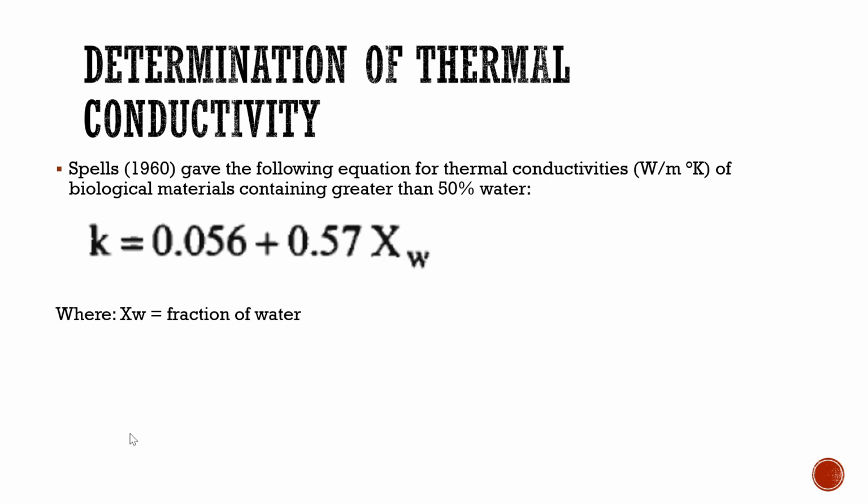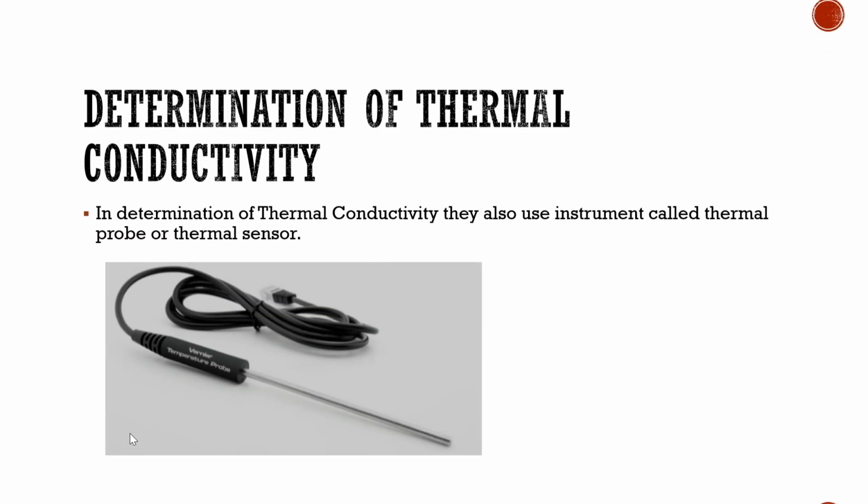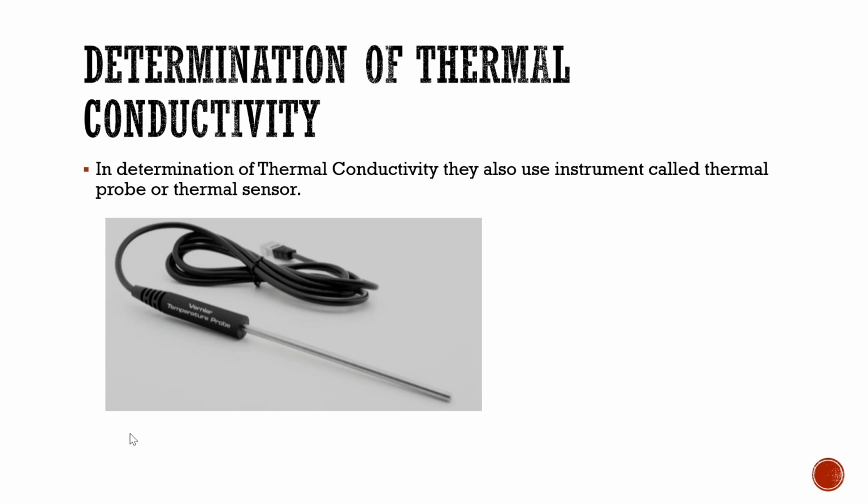Other than using formulas, in determination of thermal conductivity, they also use a thermal conductivity instrument, which they call the probe. This instrument can get the thermal conductivity of a material. So that is it.